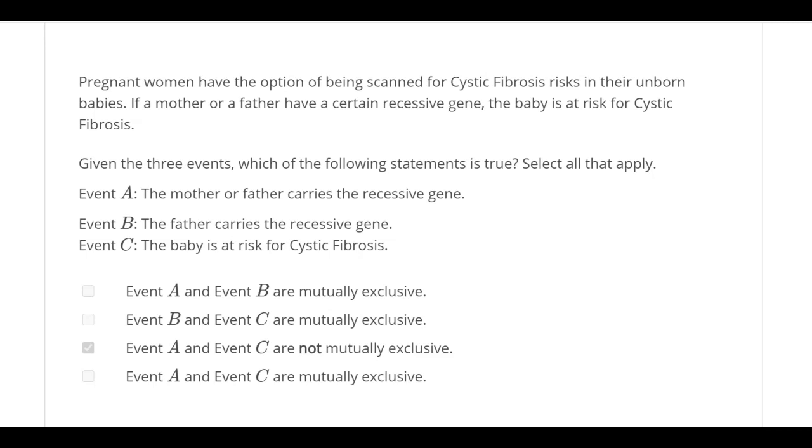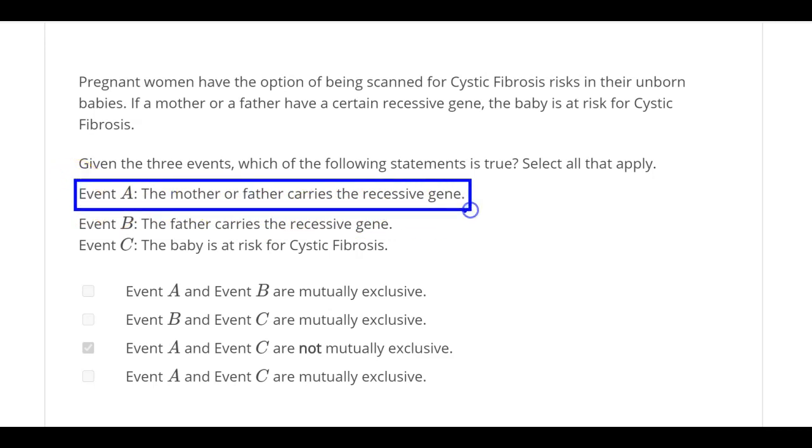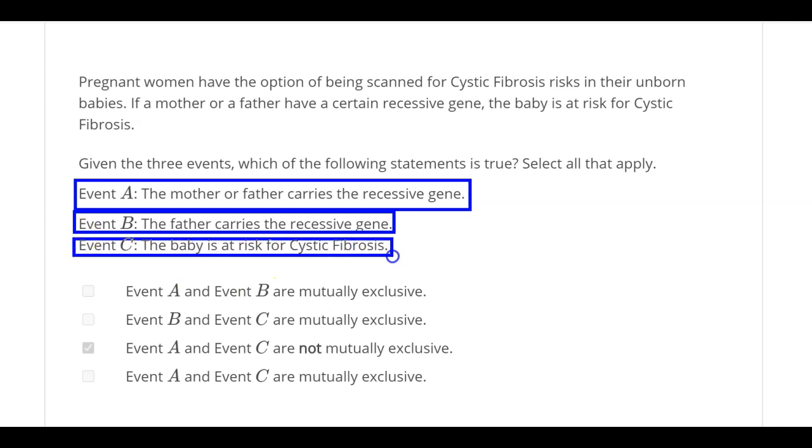Now, what are they saying? They are saying that event A, the mother or the father carry the recessive gene. Okay, so very good. Event A is the mother or the father carry the gene. Event B is the father carries the recessive gene. Event C, the baby is at risk. So if you see event C, it says the baby is at risk for cystic fibrosis.